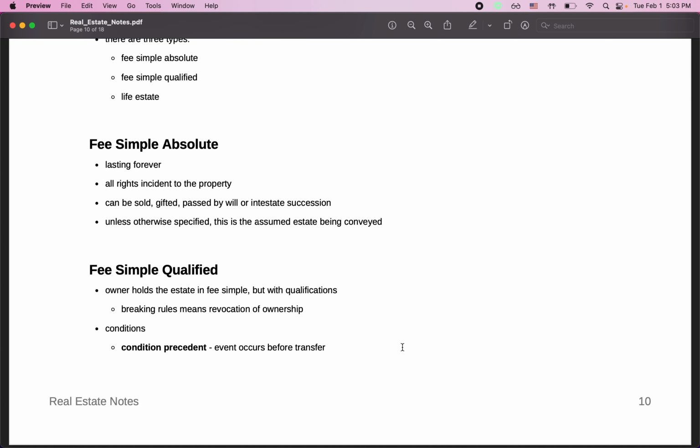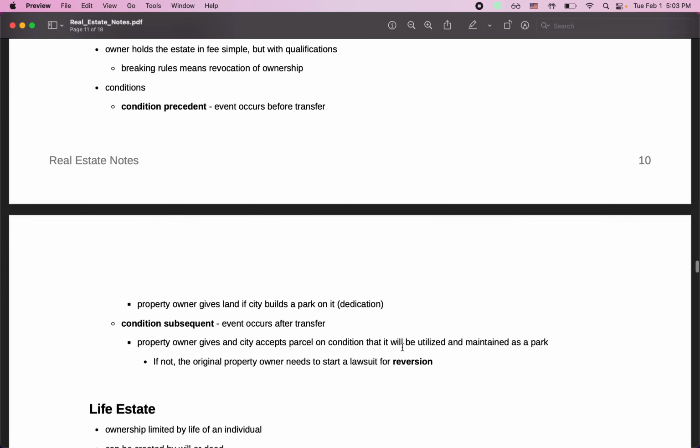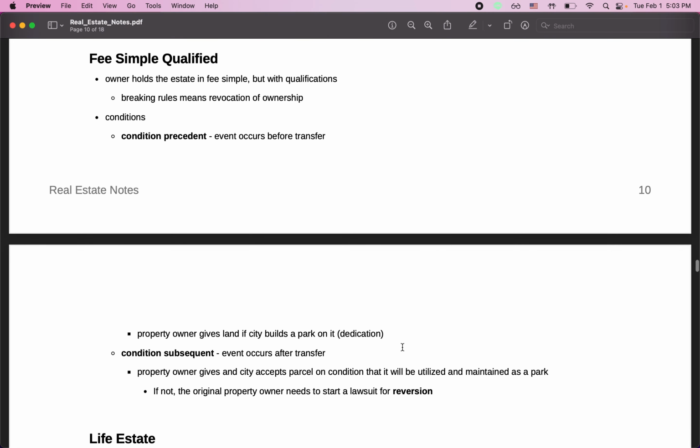Unless otherwise specified, this is usually the assumed estate. So that was fee simple absolute. Now fee simple qualified is just fee simple absolute, but with some conditions, and breaking those conditions means that ownership is revoked. There are two types of conditions.